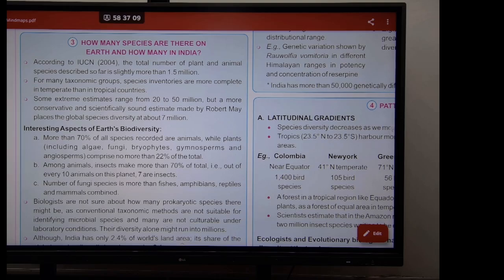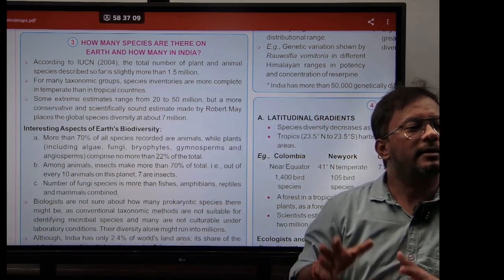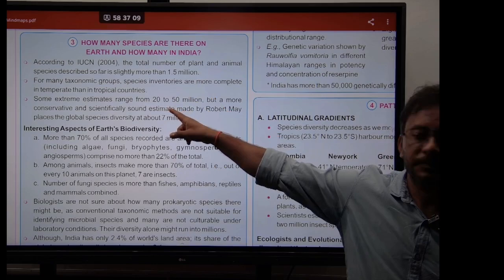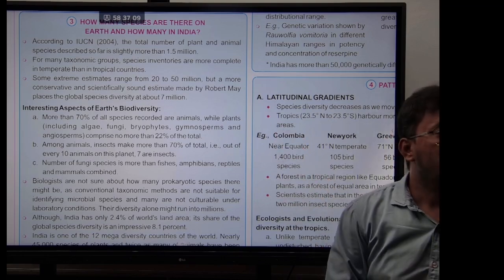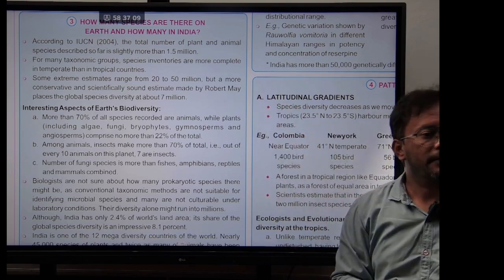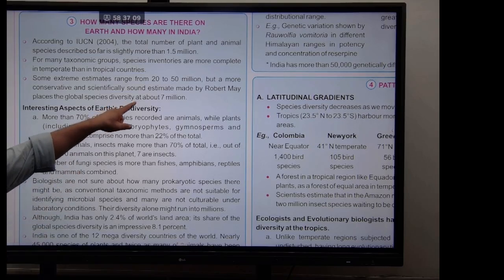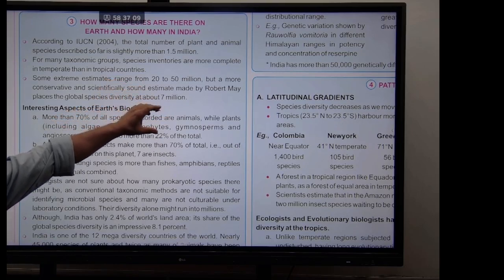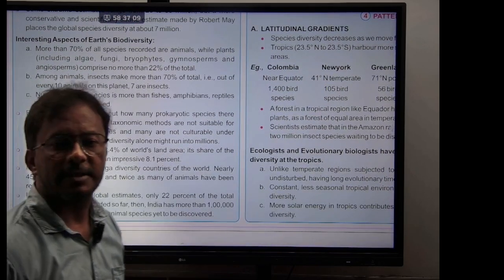For many taxonomic groups, species inventories are more complete in the temperate than the tropical countries. So most of the species discovered so far are in which regions, guys? Temperate regions, but not the tropical regions. Look here. Some estimate the total number of species on the earth may be somewhere between 20 to 50 million. But a more scientific estimate was given by Robert May, who said that the species diversity may be about 7 million. So this is an actual scientific estimation. Then, what are the different kinds of species, you see, guys?